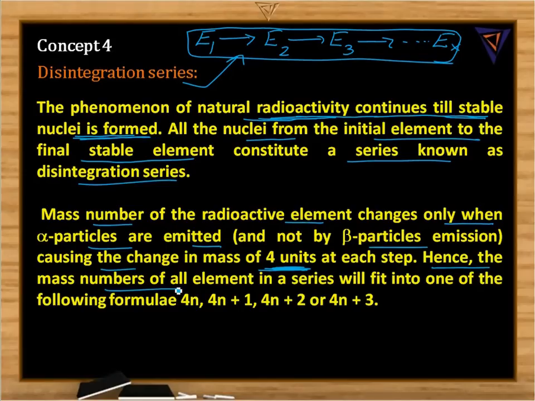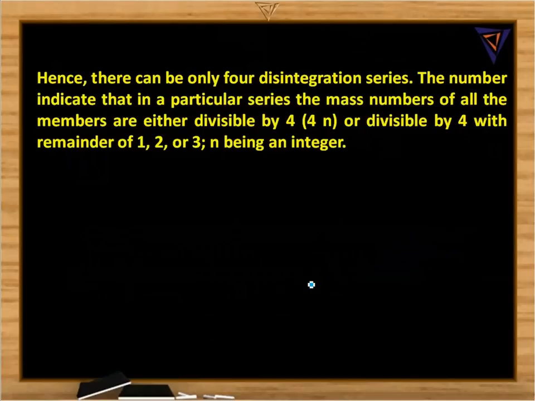Hence, the mass numbers of all the elements in a series fit one of the following formulae: 4n, 4n plus 1, 4n plus 2, or 4n plus 3. This indicates that the mass numbers of all members of a series are divisible by 4, or divisible by 4 with remainder 1, 2, or 3.